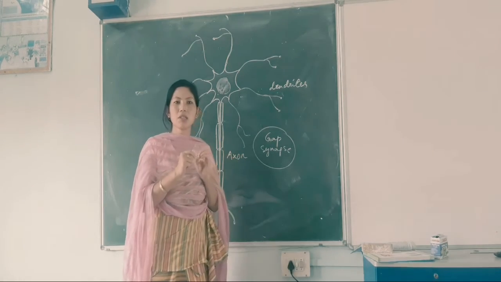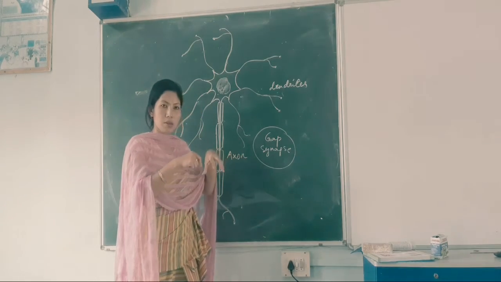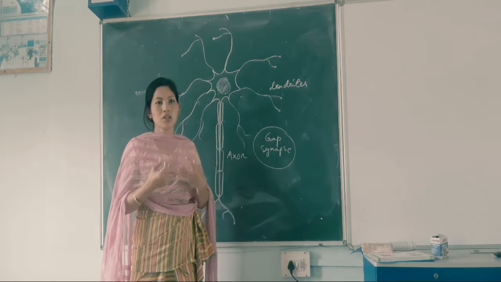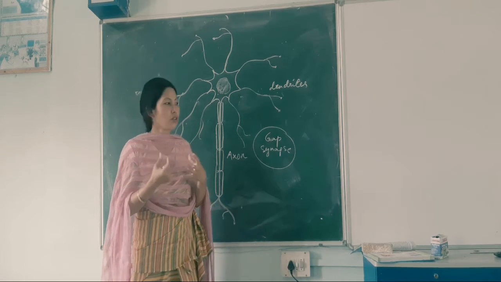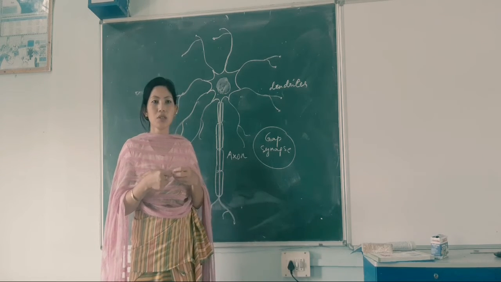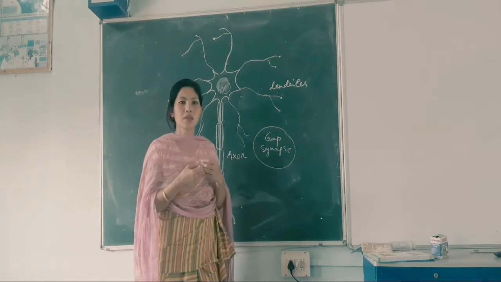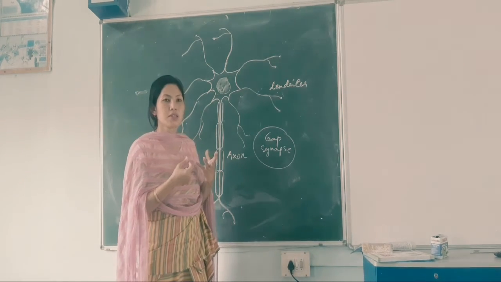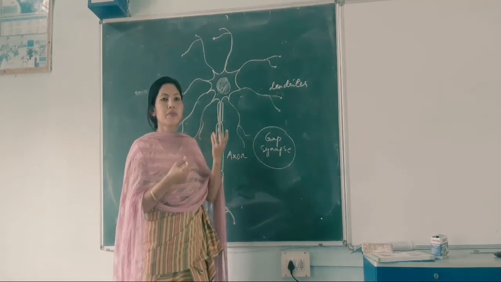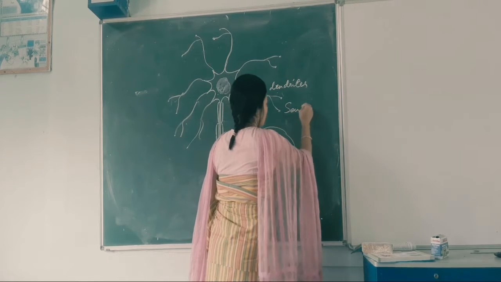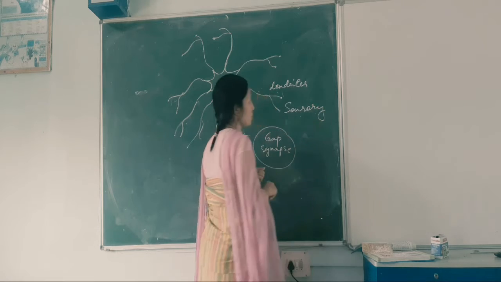At the skin we have the receptor cell which sends the signal to a neuron. What type of neuron is it? Sensory neuron. Okay, it is a sensory neuron.